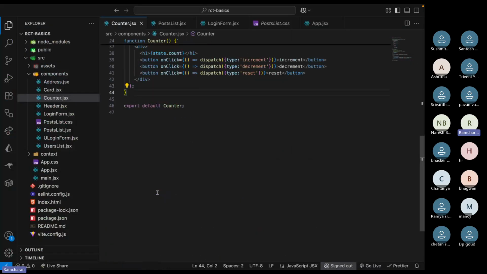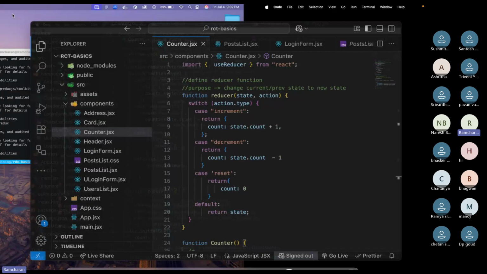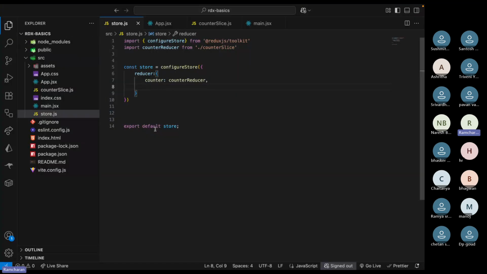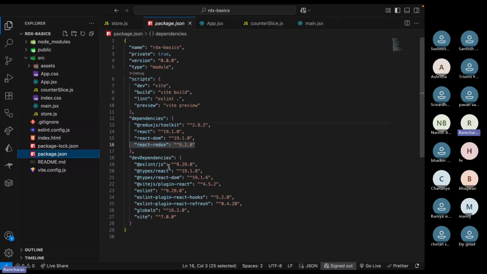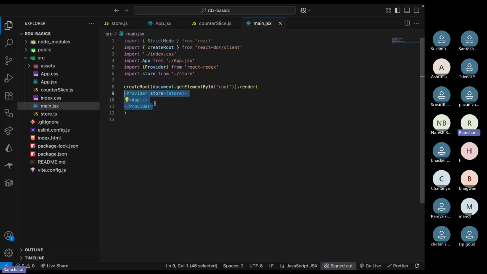So this is understood, right? Everyone understood until now what we did. We just go step by step. We installed the packages React, Redux and Redux Toolkit, right? And we created a store, and next in the main.jsx file we provided that store.